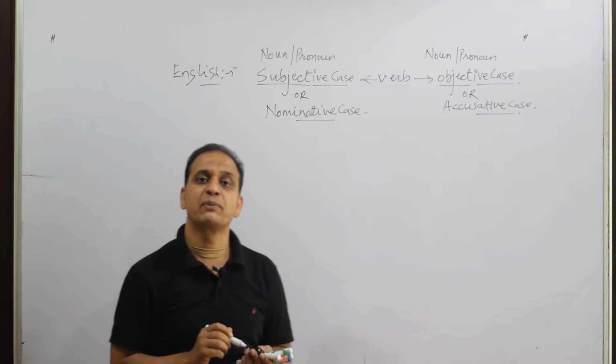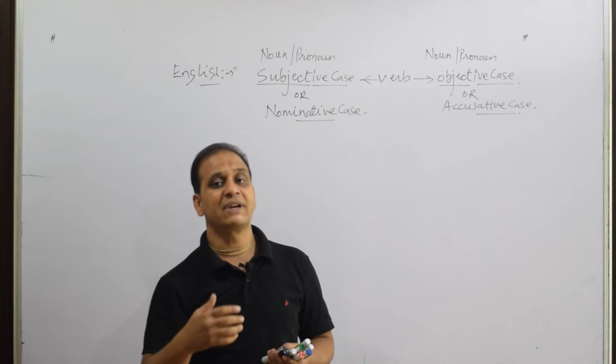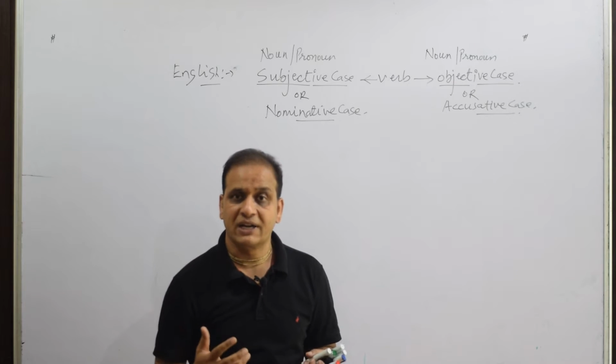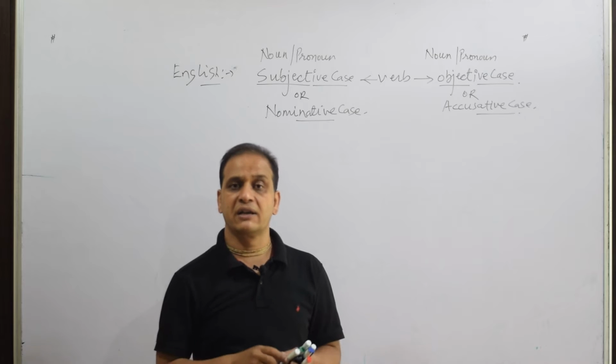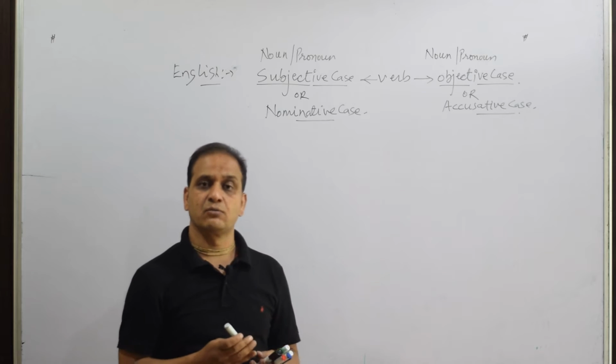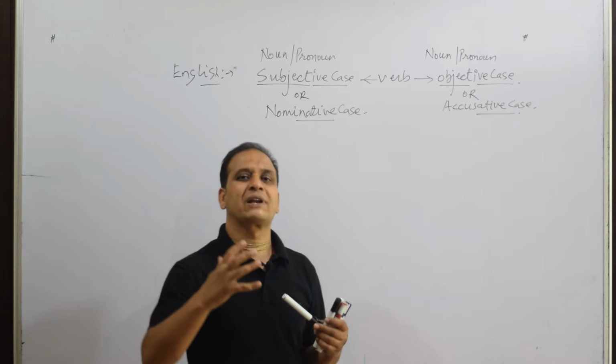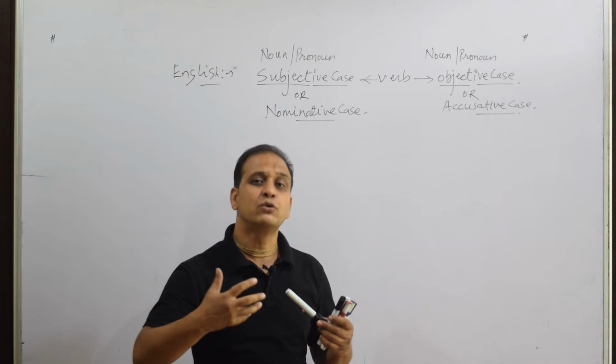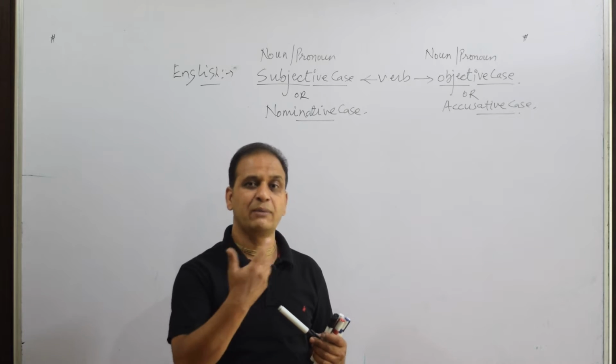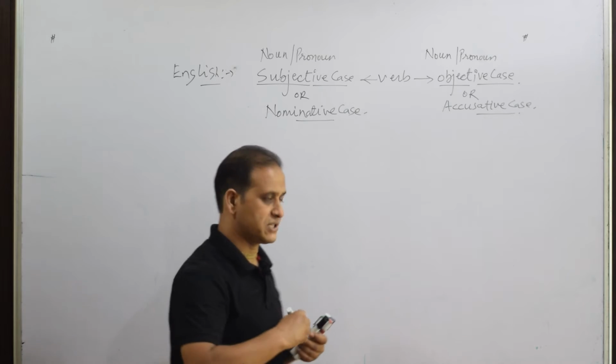So somewhere some people say nominative case and accusative case, so don't get confused, they are just other names of subjective case and objective case. Okay, but it is still not clear to us. Unless we do some examples, we will not be able to understand it clearly. So I'll give you some examples.